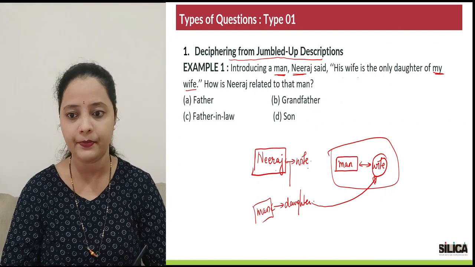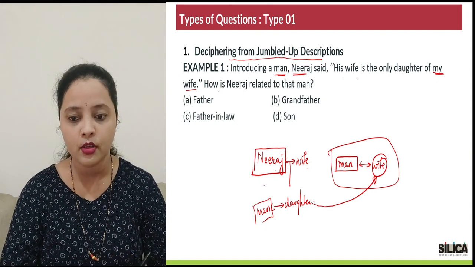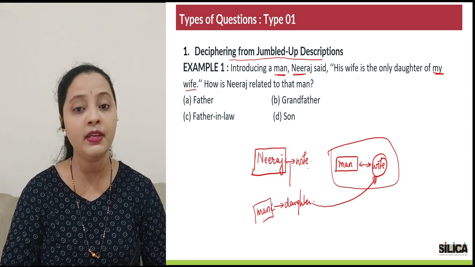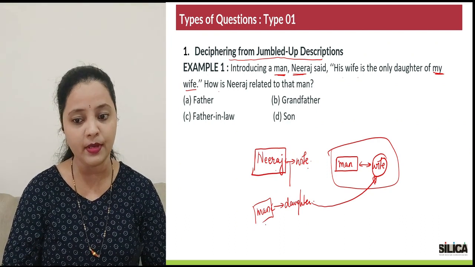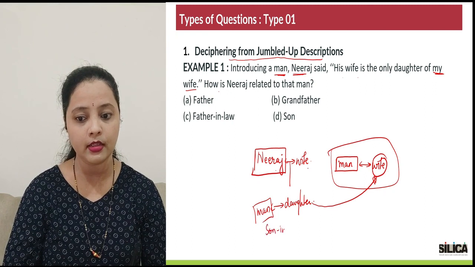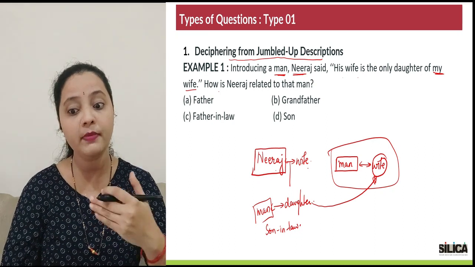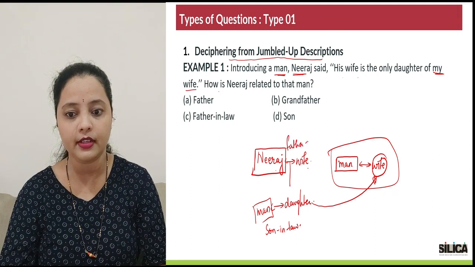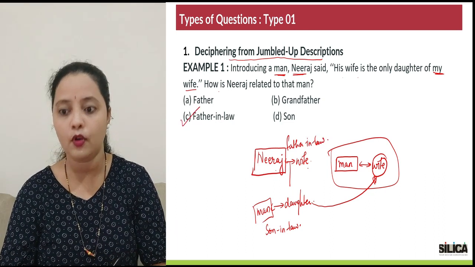Got the point? Now, what is the question stating? How is Neeraj related to that man? So I can see the man is married to Neeraj's daughter. So who will be the man with respect to Neeraj? The man has to be the son-in-law, isn't it? So vice versa, if I try to write, who will be Neeraj to the man? Neeraj would be the father-in-law. Getting the idea, everybody? So our answer is option C.